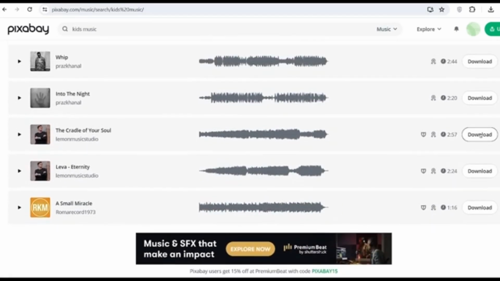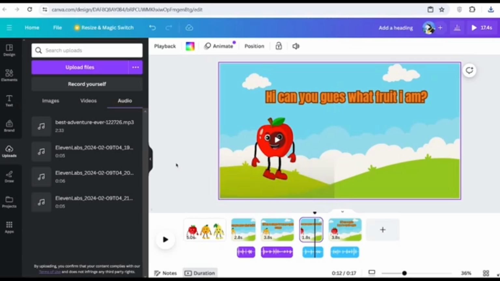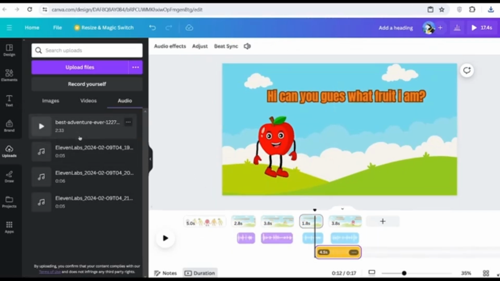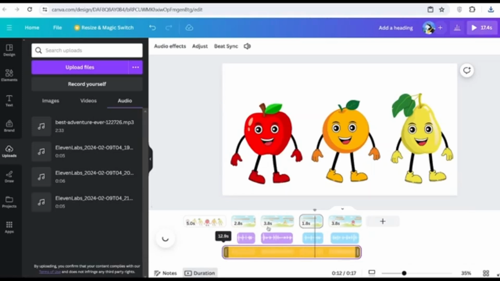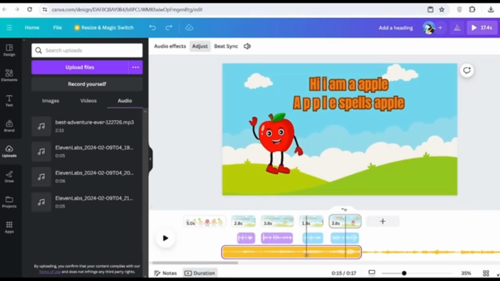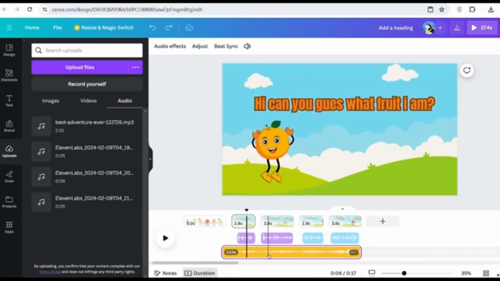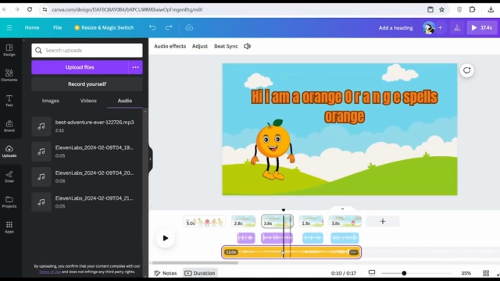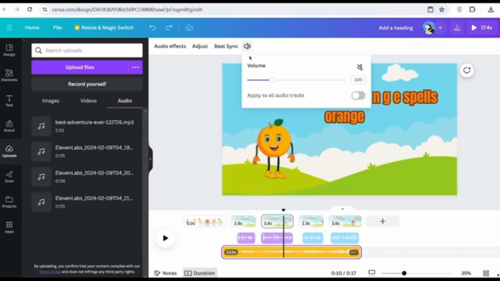Once you find one that you like, in order to download it, all you need to do is click Download. Once you've done that, you're going to head back over to Canva and upload the music that you just downloaded. Once it's been added in, we can simply click onto it. Once your audio is added in, you need to adjust the volume because you don't want it to be too loud. So click onto your audio, then click this, and adjust the volume of it.